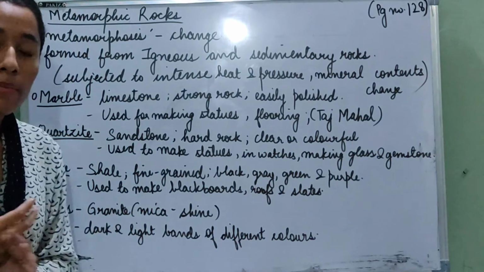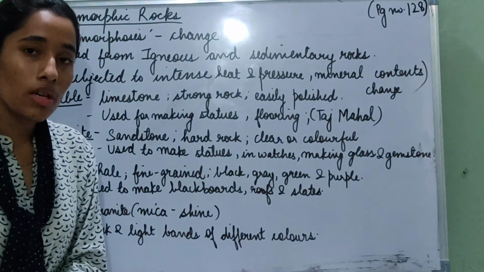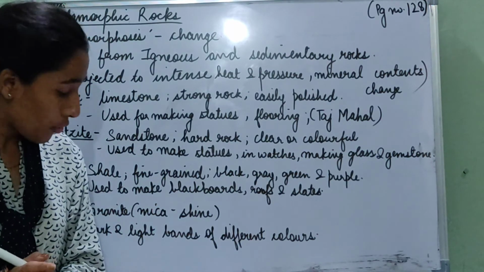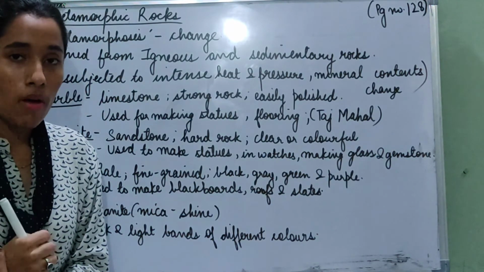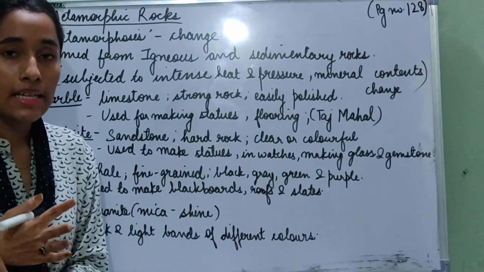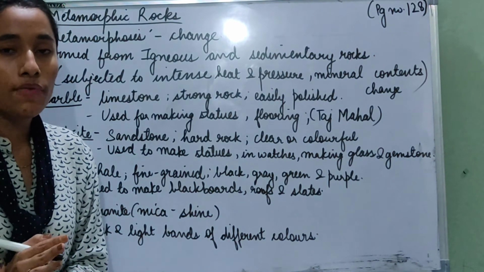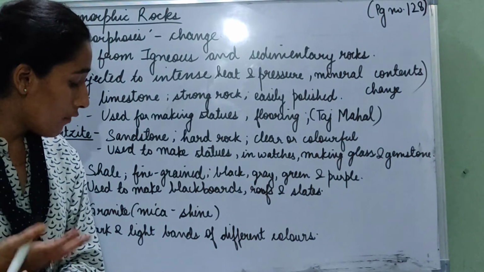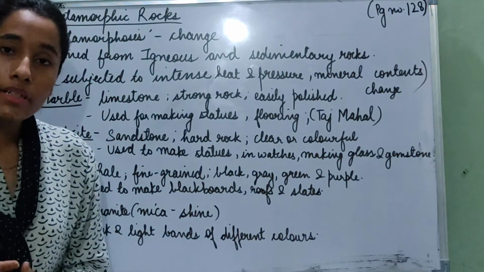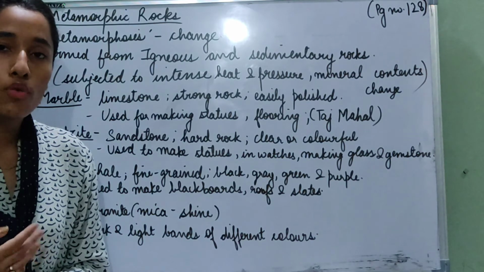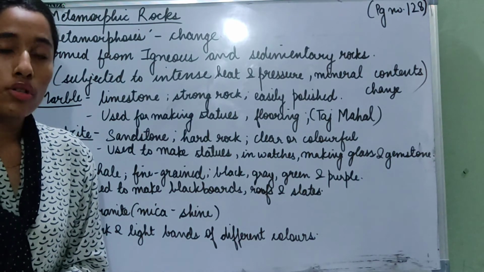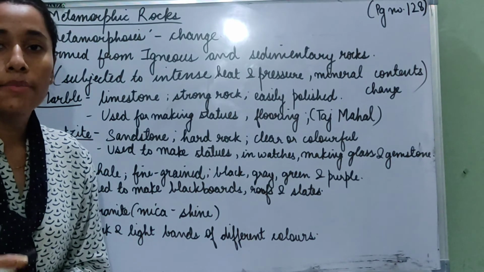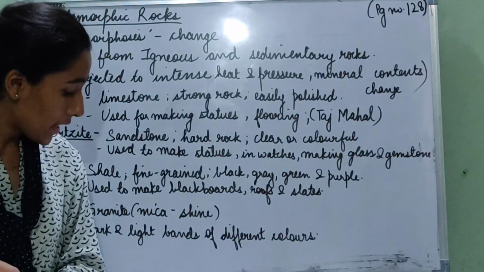So marble is a metamorphic rock which is formed from limestone, the sedimentary rock, and it is a very strong rock that can easily be polished. It is used for making statues and flooring of houses. It comes in different colors, but white marble is the most commonly used marble. Also, a famous monument, the Taj Mahal, is made from white marble.